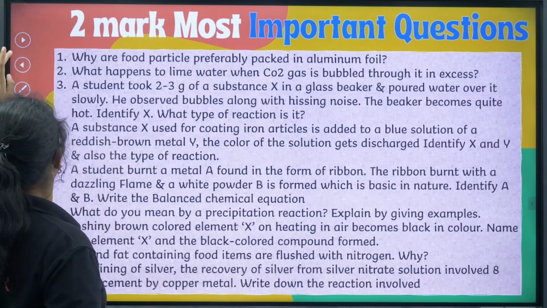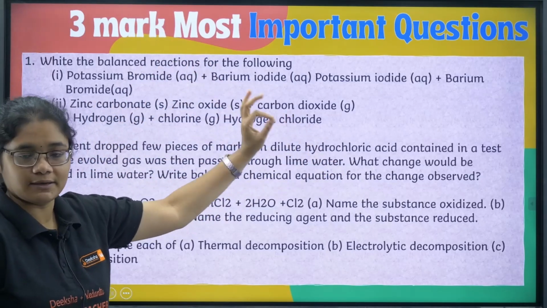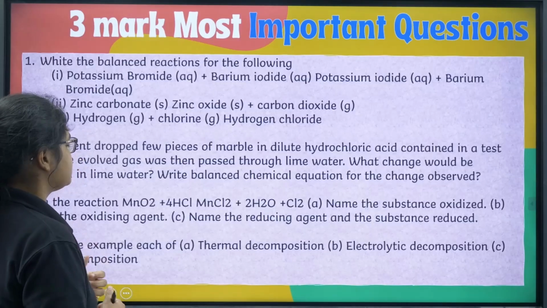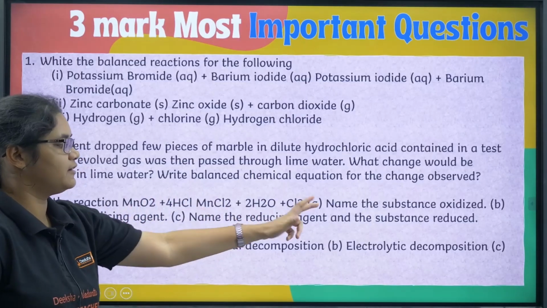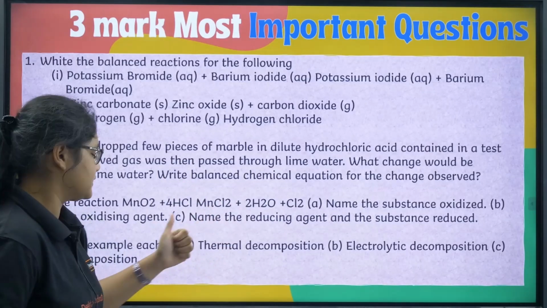Please list down. Next, moving to the 3-marker questions, here you have the balancing of reactions, very important. Many questions will be asked from here. Okay, next, reaction-based questions: oxidation, reducing agent, oxidizing agent. This particular example is there in the book. This also will be asked again and again.